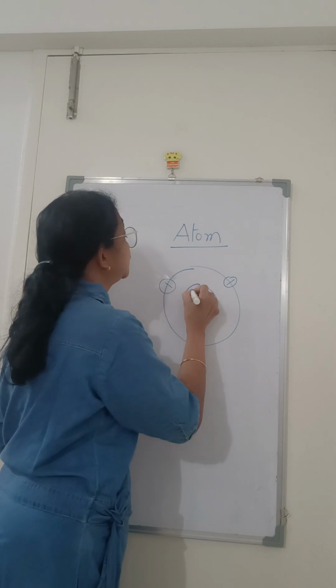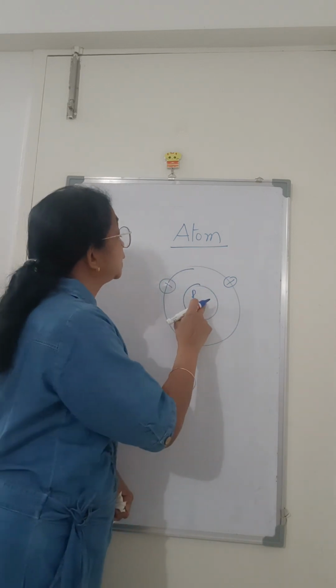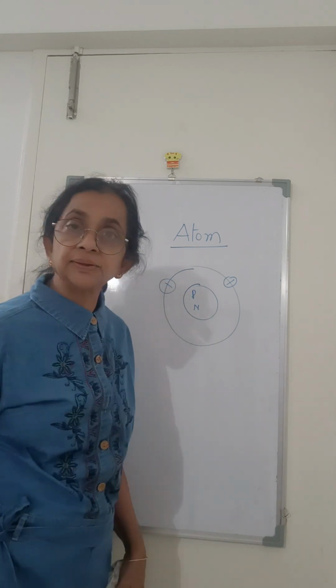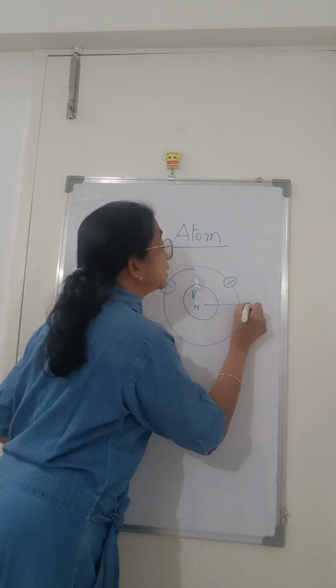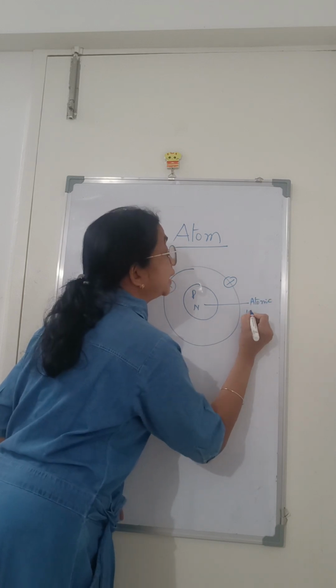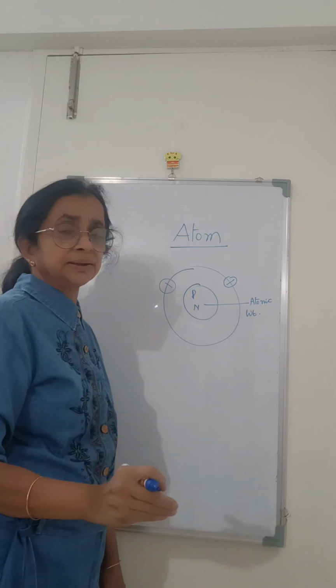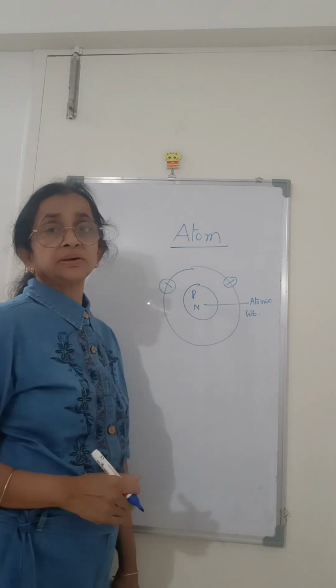So when we consider atomic weight, we take only the weight of protons and neutrons. Why don't we take the weight of electrons? Because they are highly negligible compared to the weight of the proton.